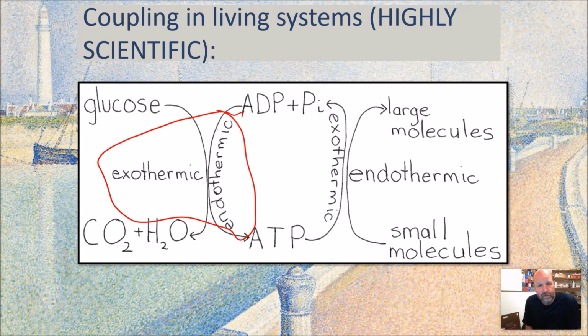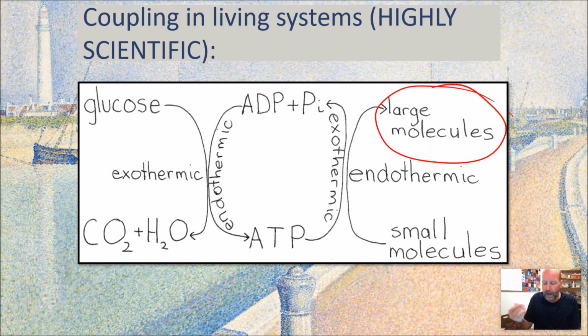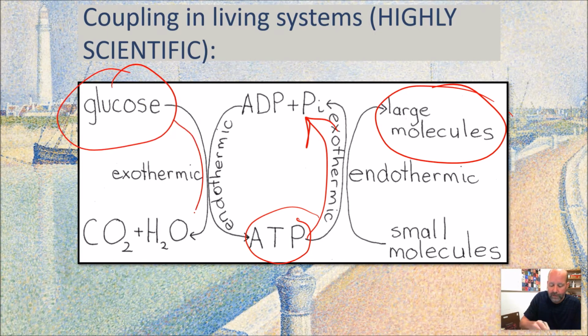This is what we have to do. We want to do something. We need to break something down to get the energy out so we can make that thing happen. And again, here it is again, where we're building large macromolecules, making ourselves, making our enzymes, our proteins. We do that from the energy from this ATP. And we got that energy from the food that we ate, and we coupled it with a reaction to generate that ATP. So this diagram really sums it up nicely.